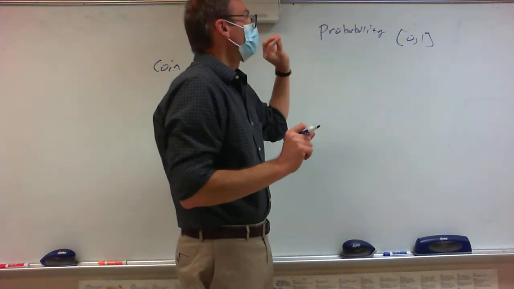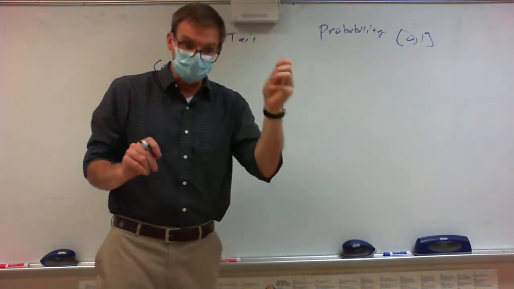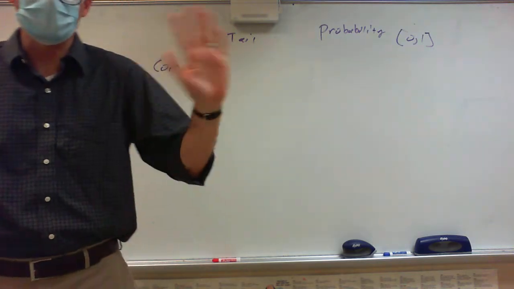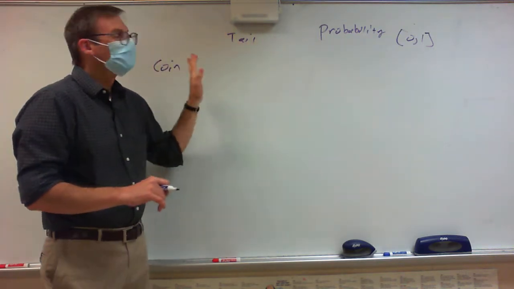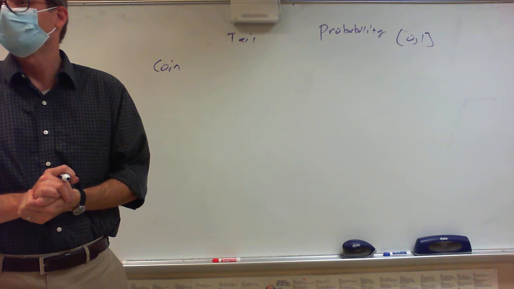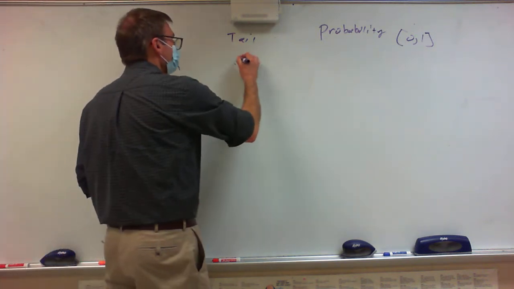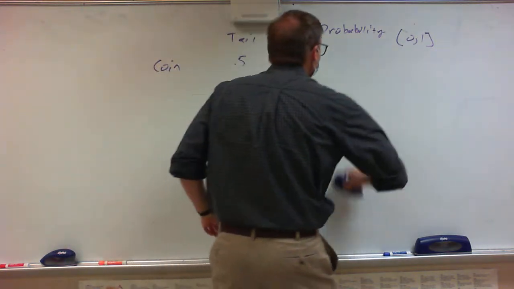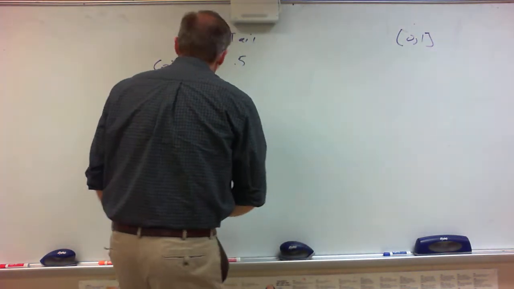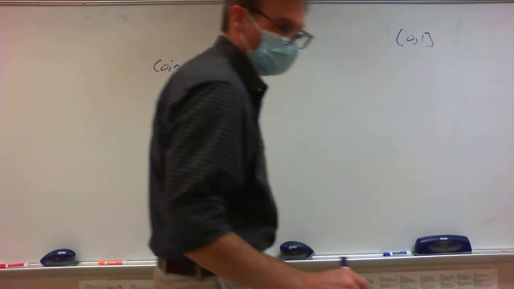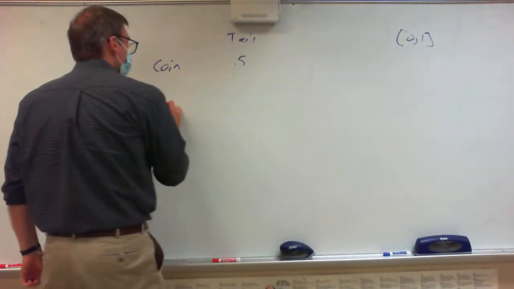So what is your probability, if you're flipping a fair coin, of getting a tail? 0.5, right? 1/2 or 0.5. And let's talk about what's the probability if I roll a die.